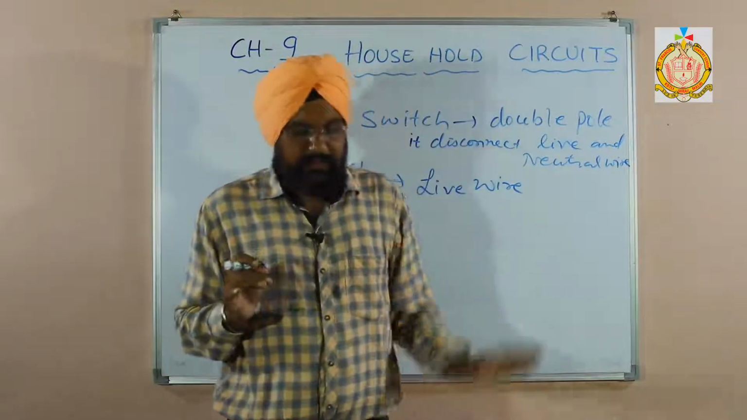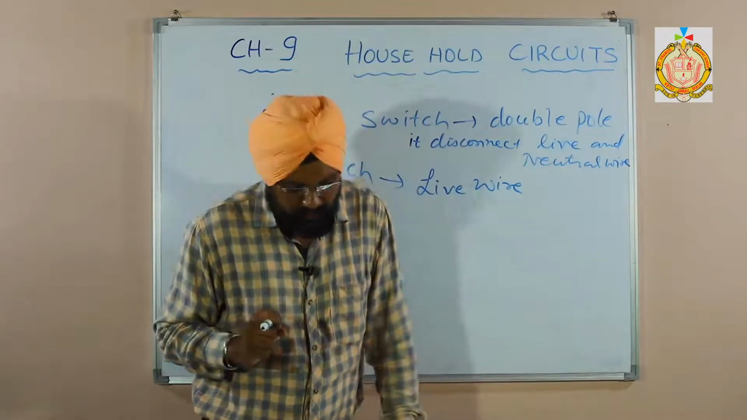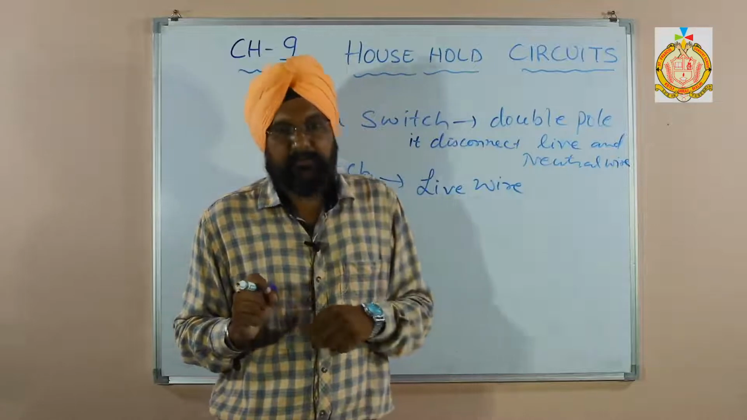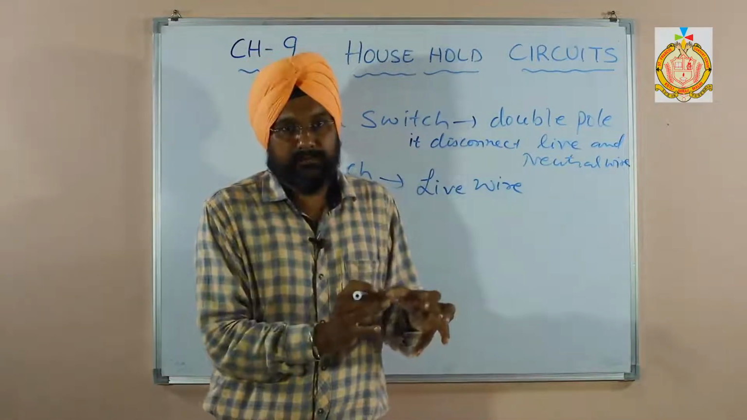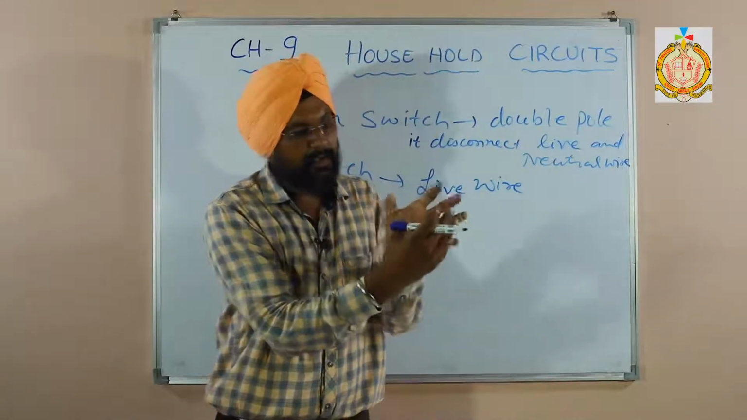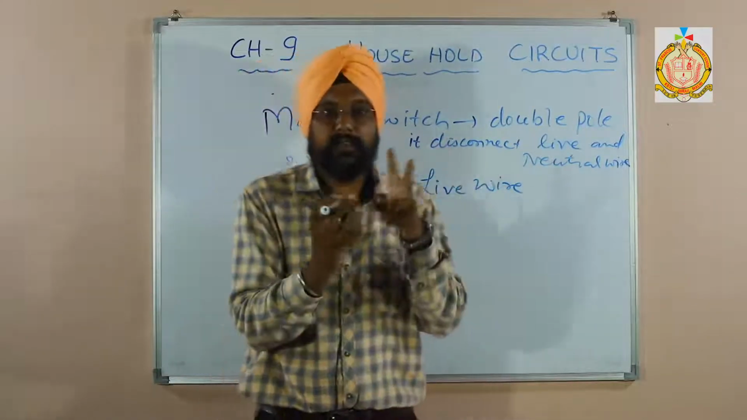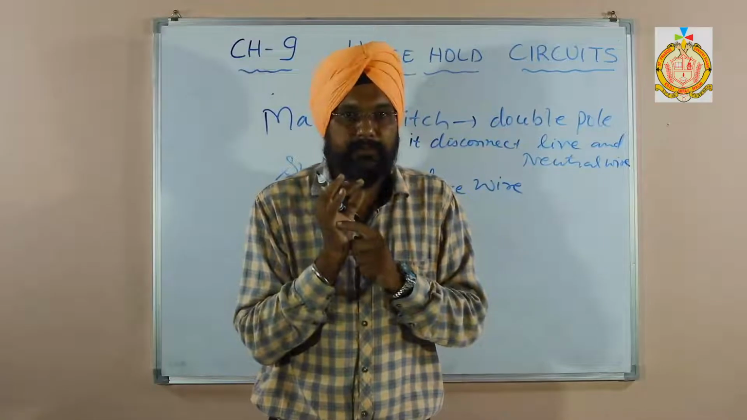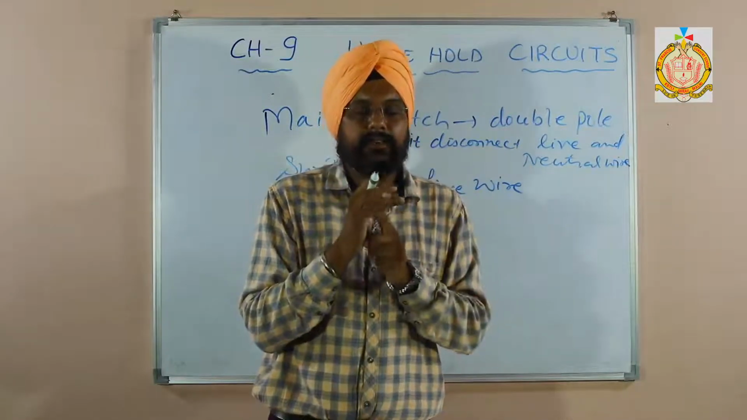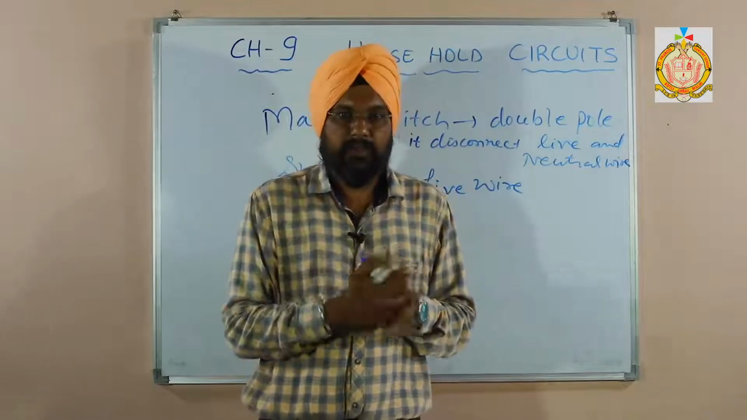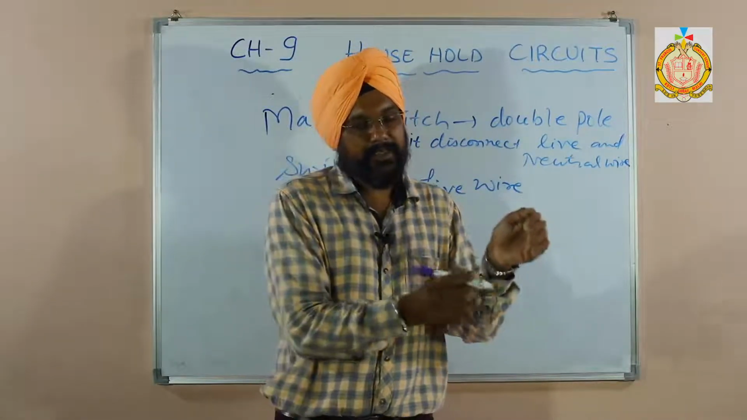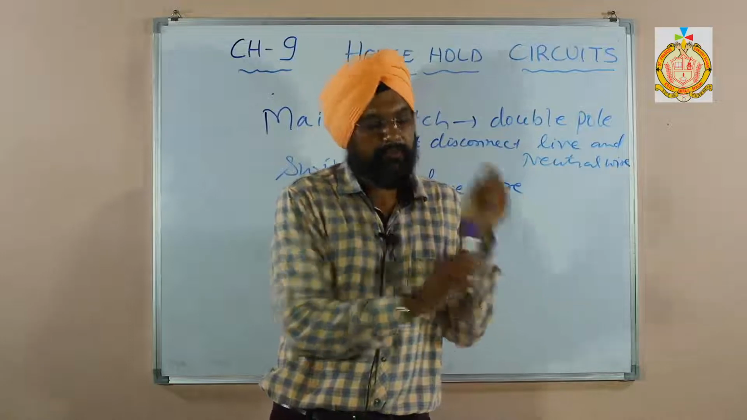So the main switch is a double pole switch and has an iron covering. On the iron covering we connect the earth. On the meter's iron covering we have connected the third wire, that is the earth wire. Live wire and neutral wire come to our house, whereas the earth wire is connected with the covering of the meter.